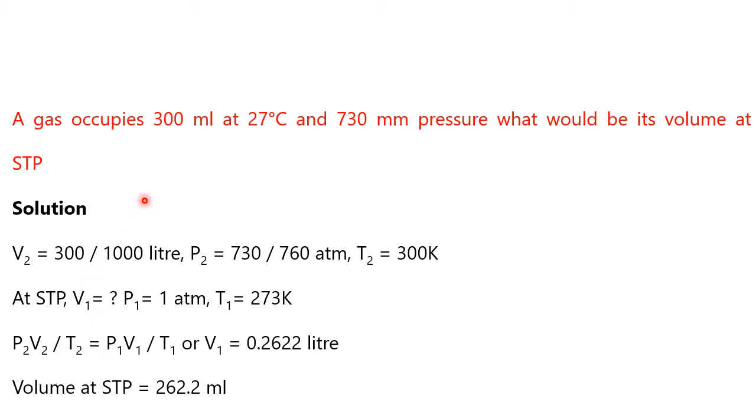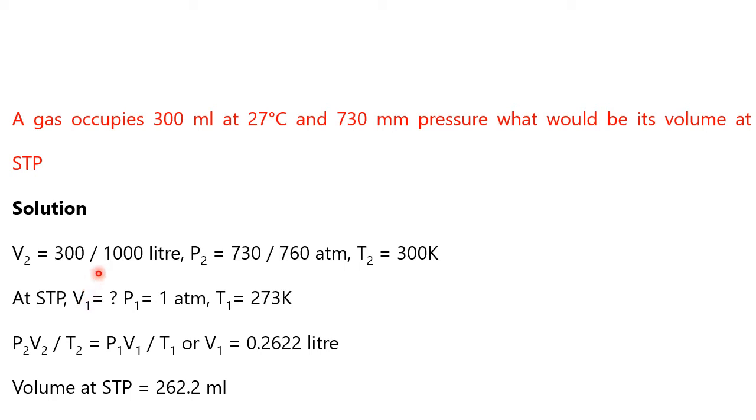Now, a gas occupies 300 ml at 27 degrees centigrade and 730 millimeter pressure. What would be its volume at STP, standard temperature pressure? Okay. So standard temperature pressure is what? The pressure is one atmosphere, temperature is 273 Kelvin. Okay. So that means here we have to calculate the volume at STP.